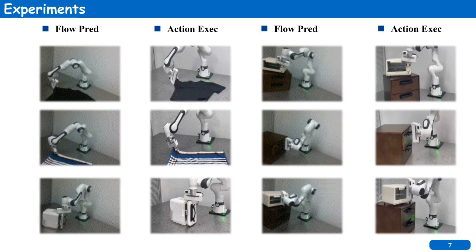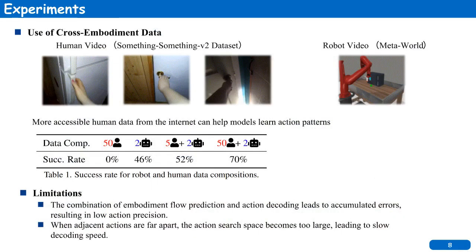We also explore the use of cross-embodiment data by combining human and robot videos. In this experiment, we focus on 2 tasks: door opening and door closing. We use only 2 robot demonstrations per task, and gradually add human videos from the Something-Something V2 dataset.